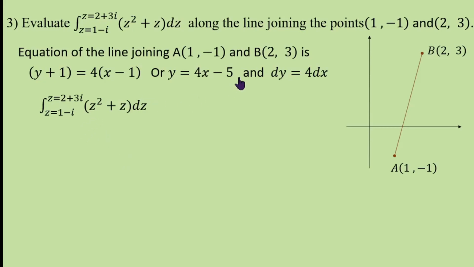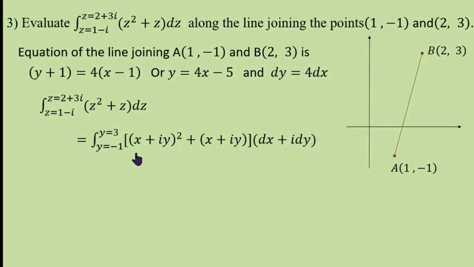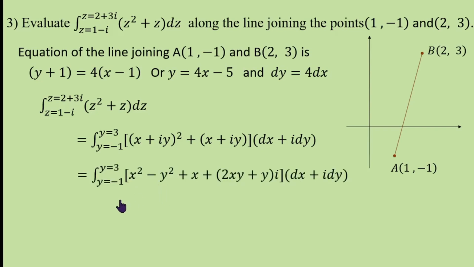So you can discuss this in two different methods. One is by substituting the x value in terms of y or y value in terms of x. Here y varies from minus 1 to 3, x is nothing but y plus 5 divided by 4. Therefore, I am going to substitute for x, then dx is dy by 4. y varies from minus 1 to 3.